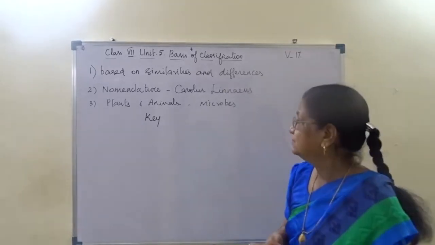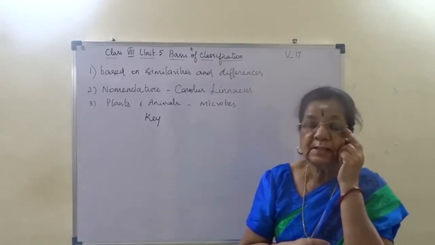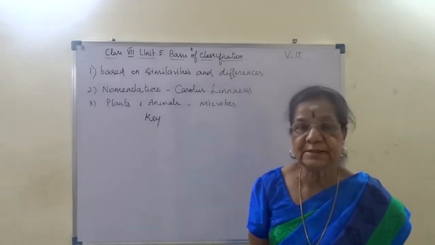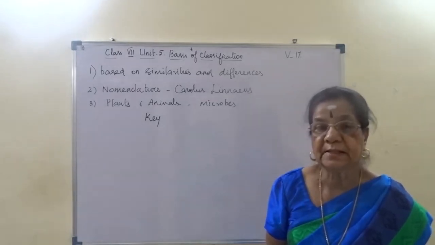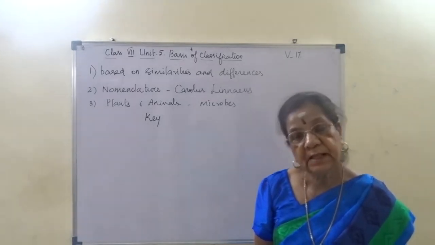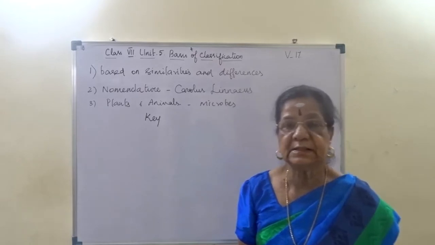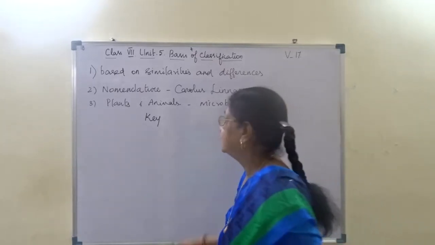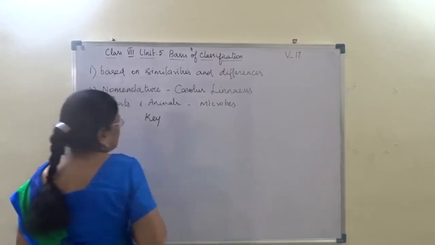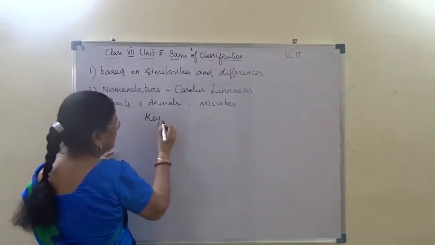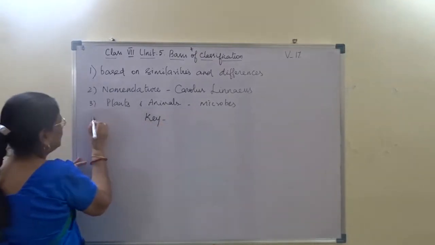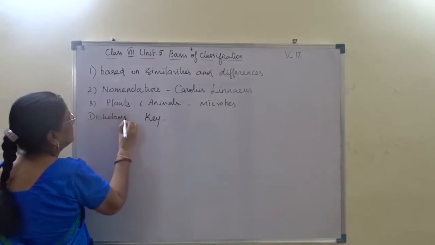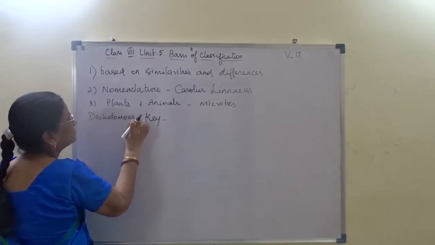And then first we will see animal kingdom. The large wide variety of animals, they are named as animal kingdom. Then based on the characters, they are classified into different groups. As following the key, there are characters taken there. So it is called dichotomous key. It is known as dichotomous key.